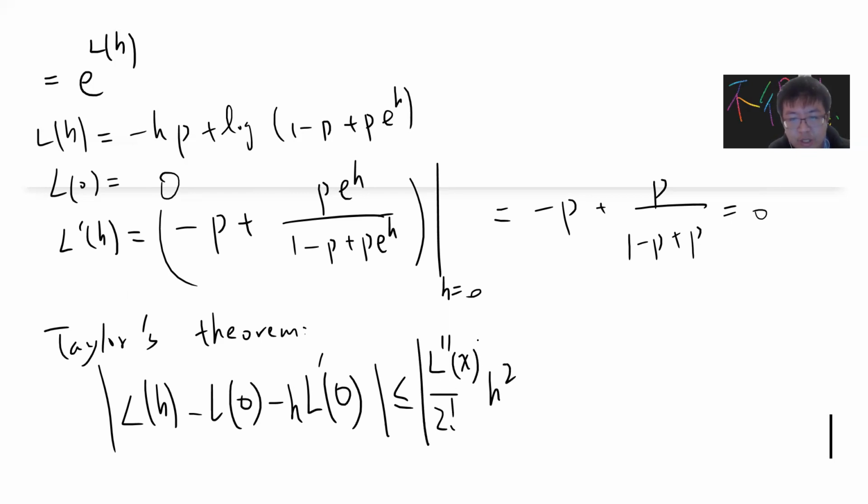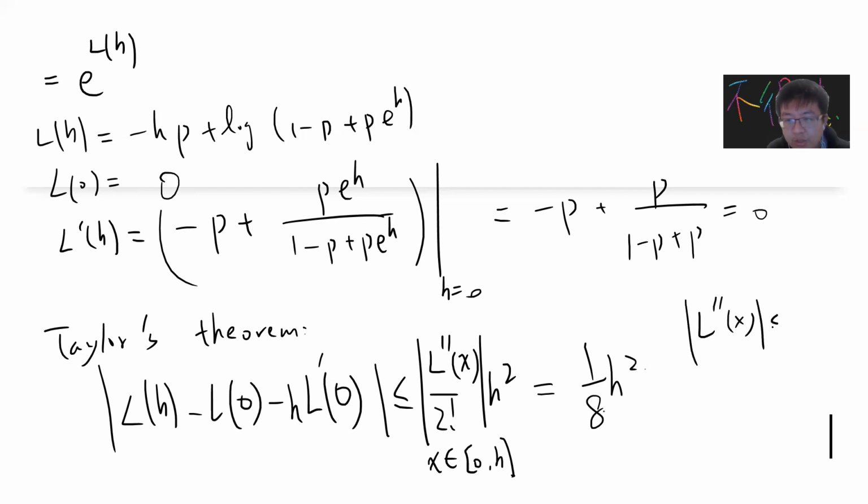This is the Taylor error. You just do the second derivative, and you can prove that it is less than or equal to 1/4, so the bound is 1/8 times h squared. Basically you can prove this.